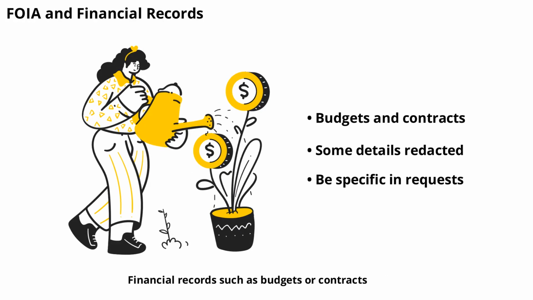Financial records, such as budgets or contracts, are often requested under FOIA. While many of these are public, some details may be redacted to protect sensitive information. Always specify the type of financial record you need to improve your chances of success.